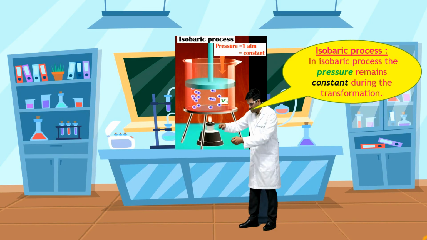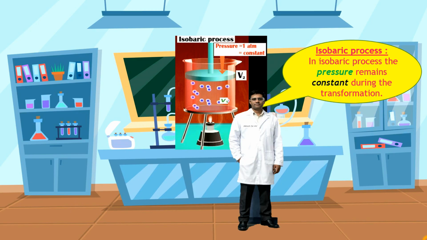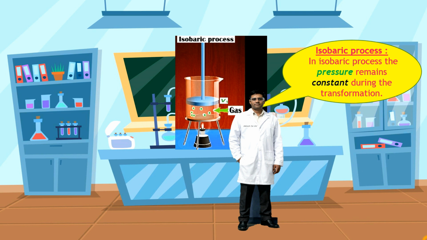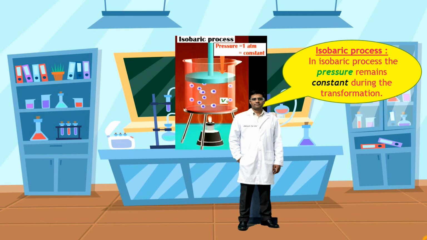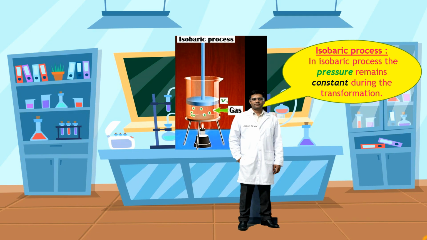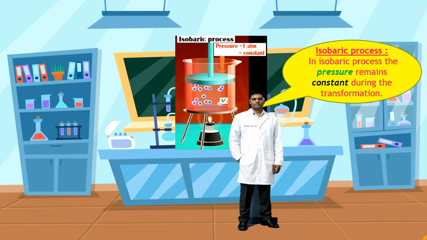Isobaric process. In an isobaric process, the pressure remains constant during the transformation. Here you can see even though the volume has increased from V1 to V2, the outside pressure, that is atmospheric pressure, applied on the piston is constant. So such a process where pressure remains constant is known as an isobaric process.